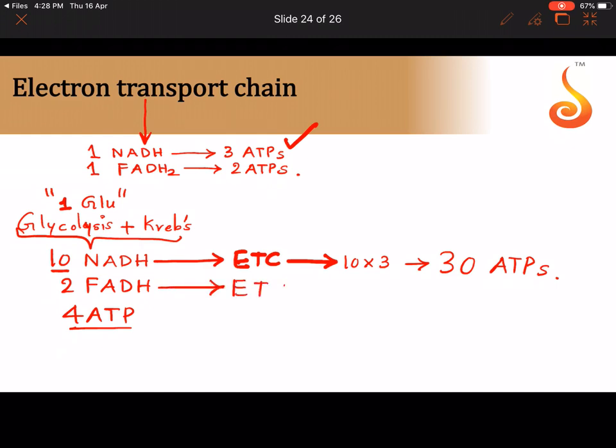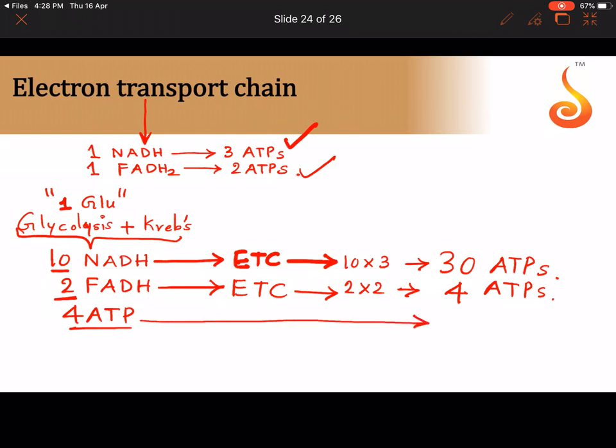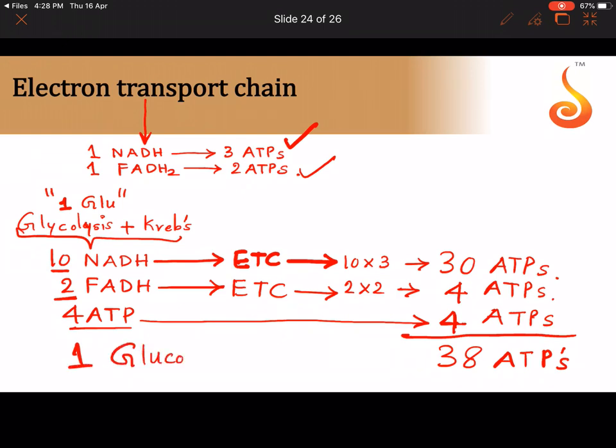Now these 2 FADH2 molecules, when they participate in the electron transport chain, each give 2 ATPs. So 2 into 2, we get 4 ATPs. And through glycolysis and the Krebs cycle, we got 4 ATPs, so I am going to write those 4 ATPs as they are. So in total we get 30 plus 4 plus 4, which is 38 ATP molecules. That means one molecule of glucose through aerobic respiration.